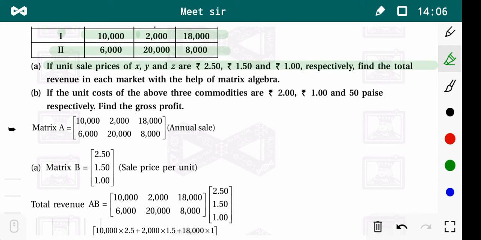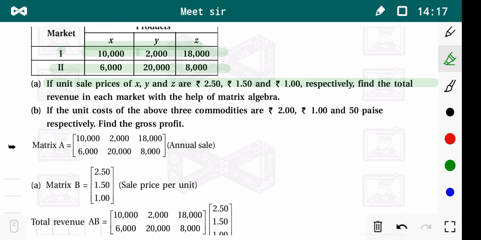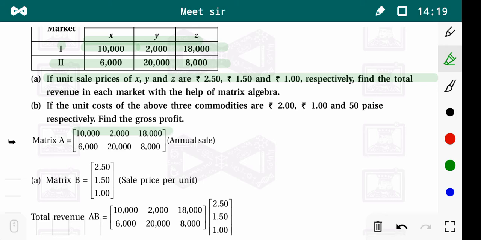Now, what is the matrix capital A? We find the matrix A from the given data of the annual sales of the products. A is equal to 10,000, 2,000, 18,000 in the first row and 6,000, 20,000, 8,000 in the second. Now what is matrix B? Matrix B is the price of X, Y and Z, that is 2.50, 1.50 and 1.